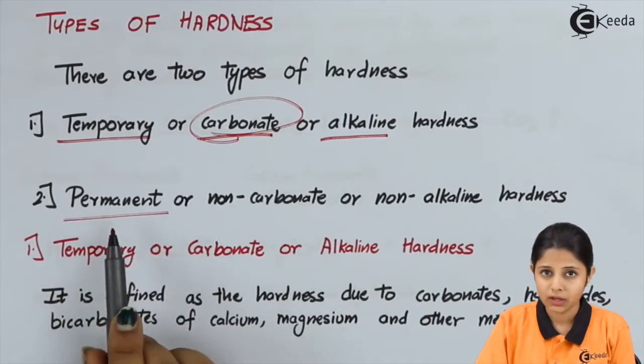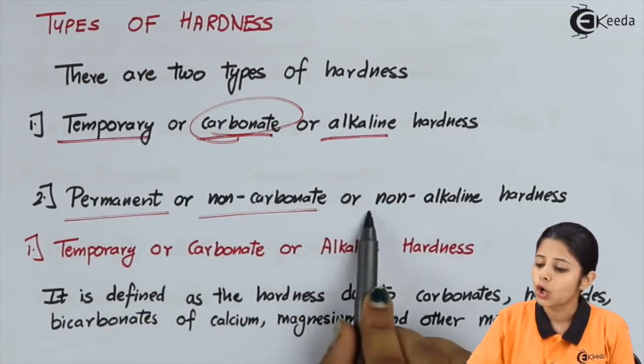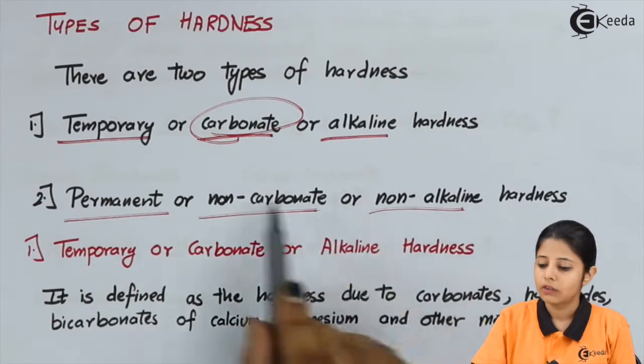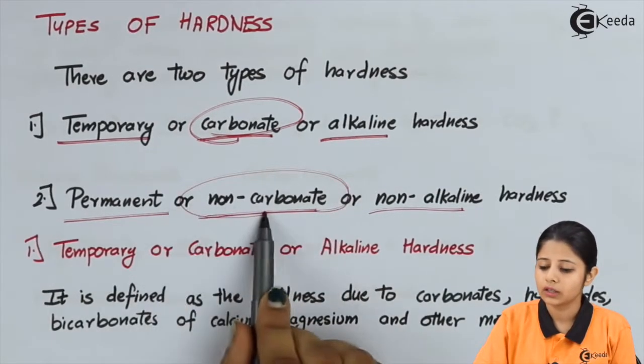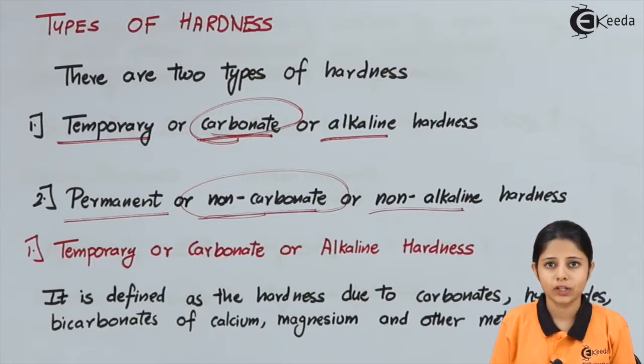Now this permanent hardness has another name, which is non-carbonate or non-alkaline hardness. When we talk about non-carbonate hardness, that means the salts of calcium and magnesium will not be carbonates or bicarbonates. They will be everything apart from carbonates and bicarbonates, that is, the sulfides, the chlorides, and many other oxides.